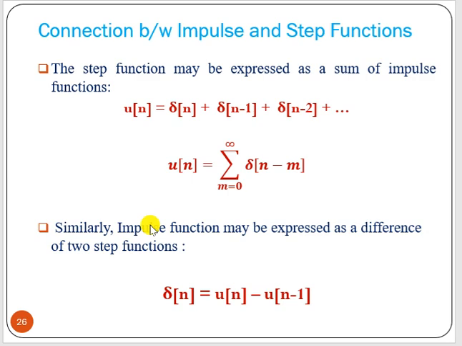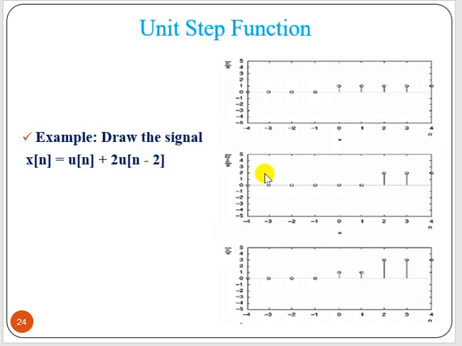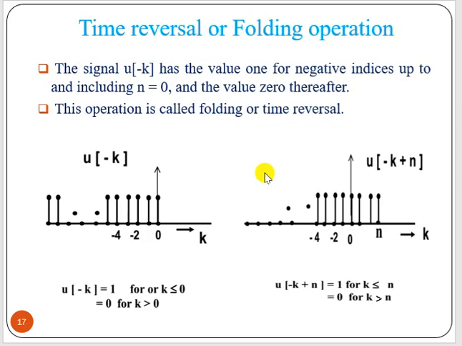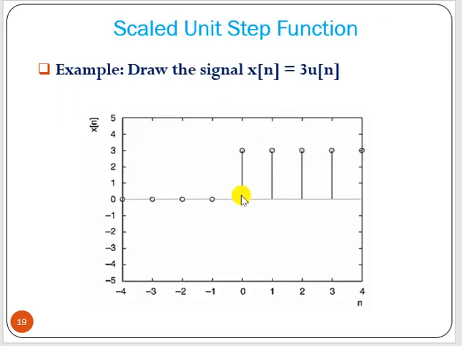So what we can write is that the unit step function can be expressed as the sum of impulse functions, that is delta n plus delta n minus 1 plus delta n minus 2, delta n minus 3, delta n minus 4, up to infinity.